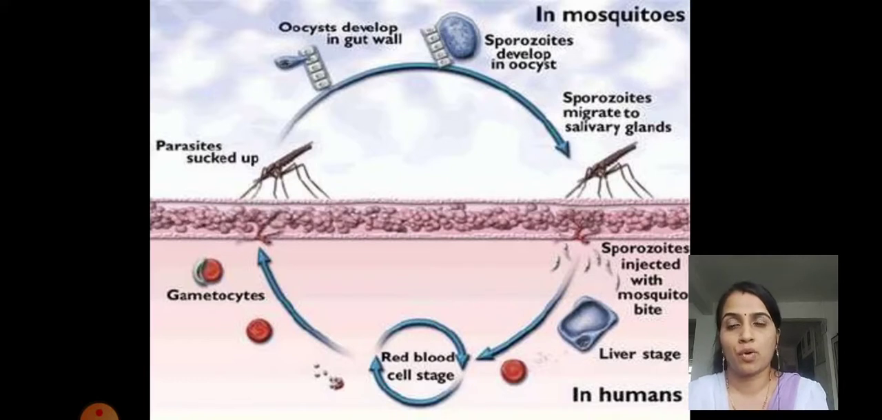After entering the body of the mosquito, especially in the wall of the gut, the digestive tract, the oocysts will develop. These oocysts will later grow in size and sporozoites will develop in the oocysts. The sporozoites are formed in large number and migrate to the salivary gland of the mosquito.